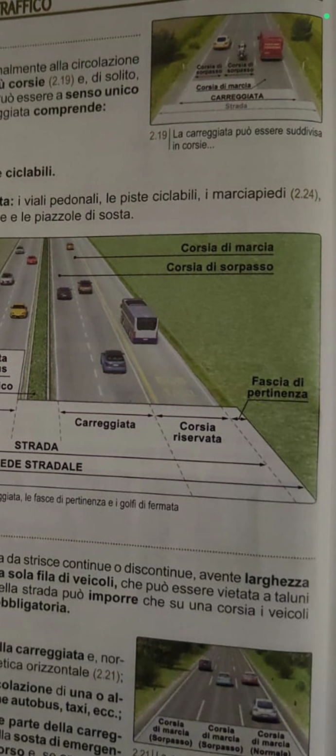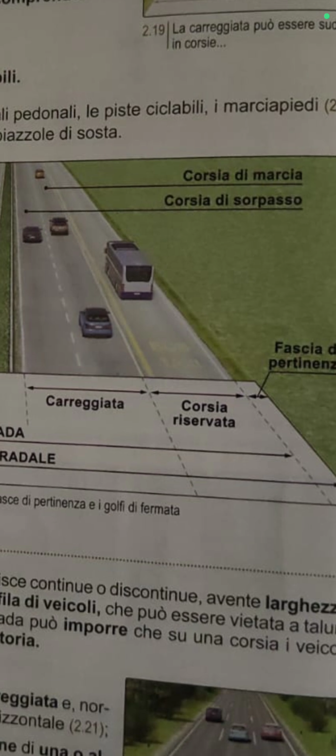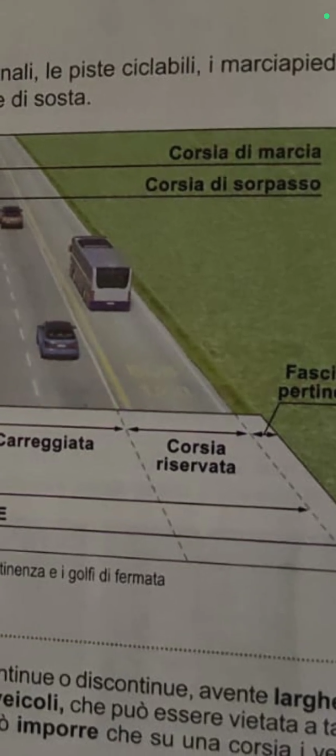Then Corsia Riservata, a reserved lane. If you look very well, it's not too clear here, but I can read it for you. Look at this lane where the bus is now, and look at the middle line.